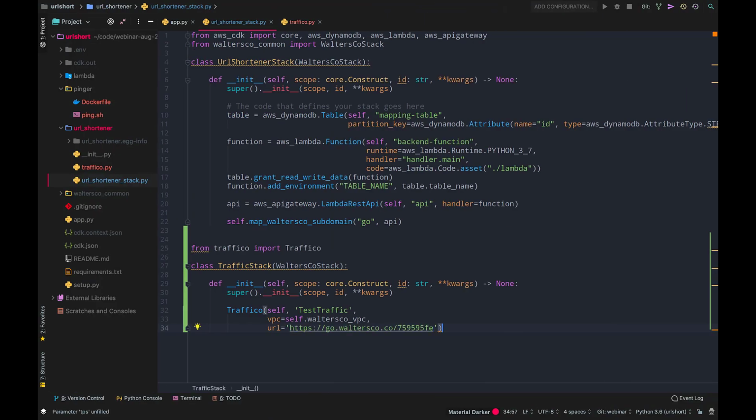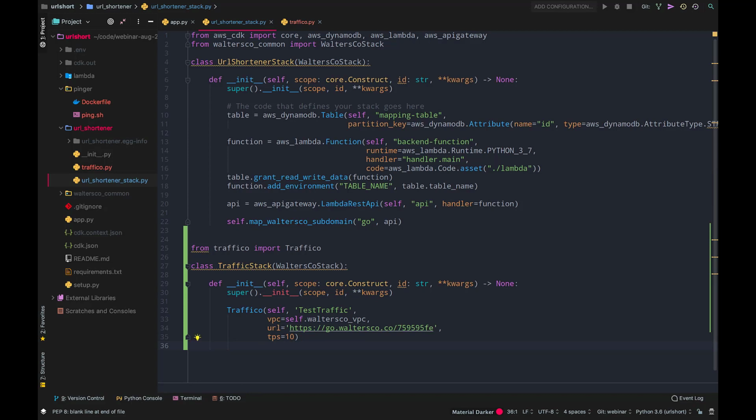We could have passed in the URL from the other stack and generated, but I want to keep things simple for now. And then TPS, let's say it seems like our DynamoDB table initially is provisioned, I think, with 5. Let's do 10, see how it behaves. So 10 TPS.